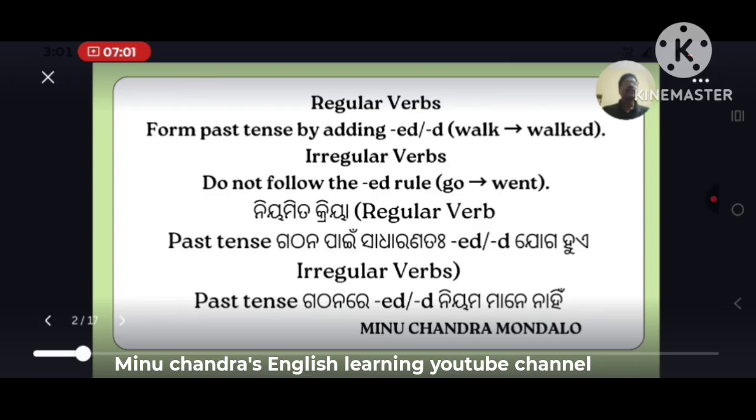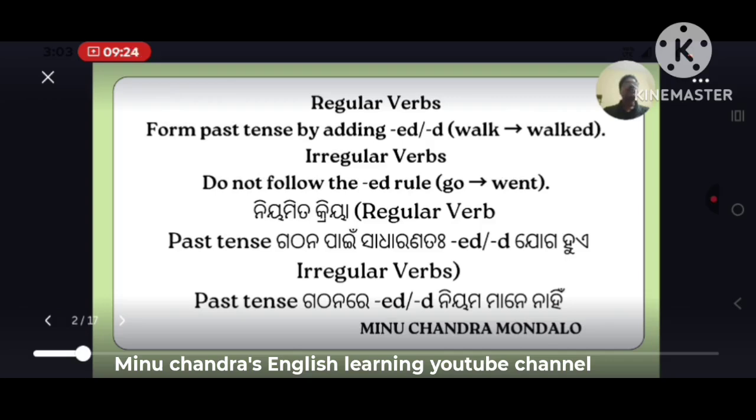Before going through the forms of irregular verbs, let us have a clear idea on what are called regular verbs and what are called irregular verbs. Whenever we are changing a verb from V1 to V2, it means present to past. If we add ed or d with the present form of the verb, then those verbs will be called regular verbs. So regular verbs form past tense by adding ed or d. For example, want, wanted, walk, walked.